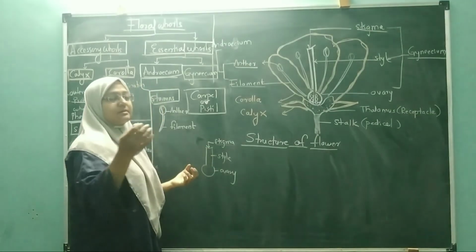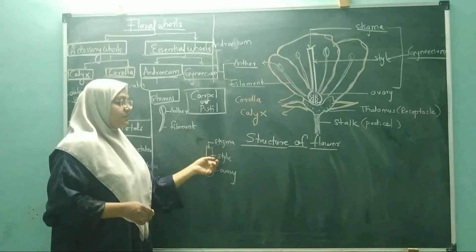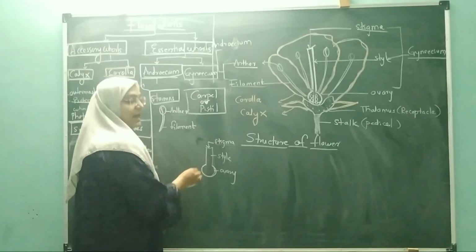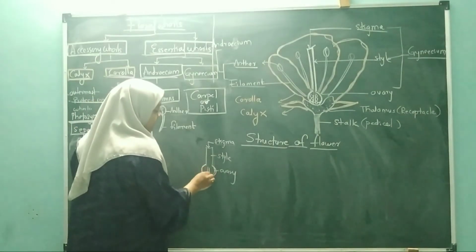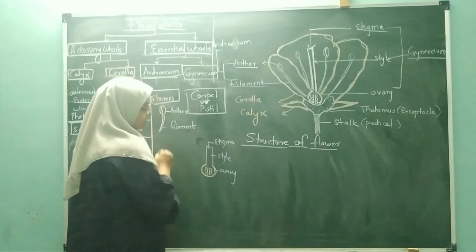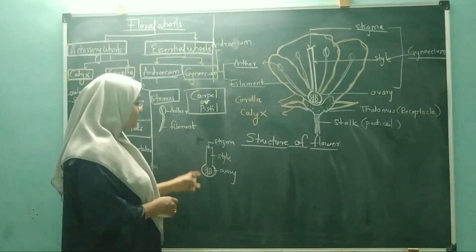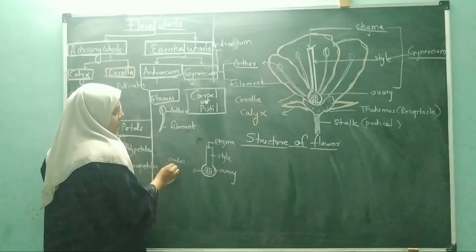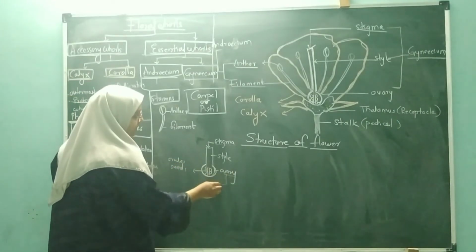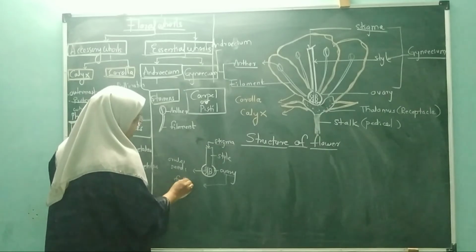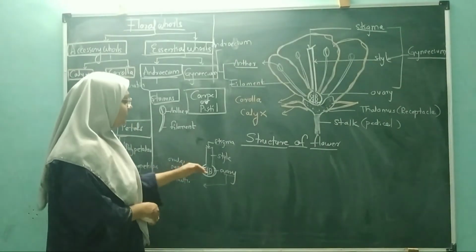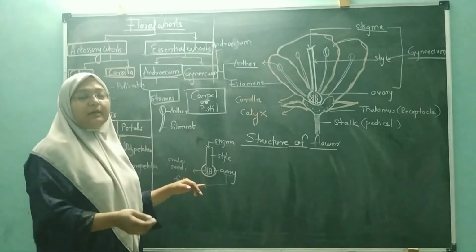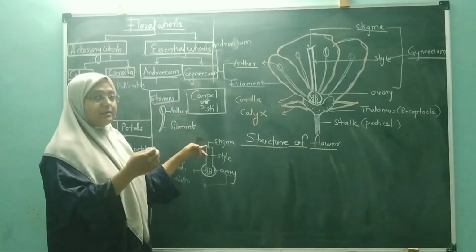According to the different plants, the stigmas are of different consistency. Next to this one, the style. Style is tubular in structure, which ends with a bulgy structure called the ovary. And that ovary contains the ovules. Ovary में क्या रहते हैं? Ovules are present inside the ovary. Those ovules, after the development, get converted into the seeds, and the ovary gets converted into the fruit. The ovary contains the ovules, and ovules have the egg, which is called the female gamete.